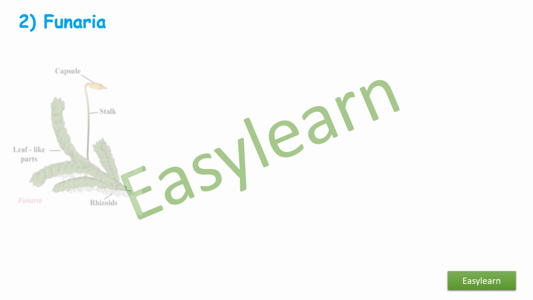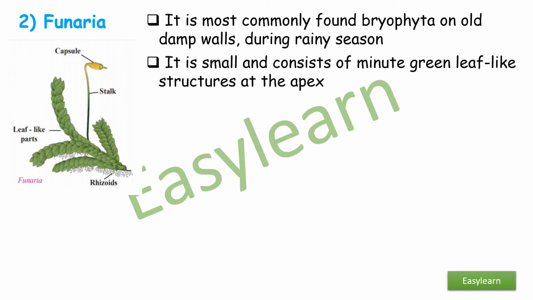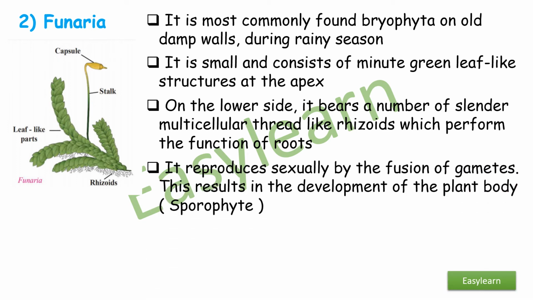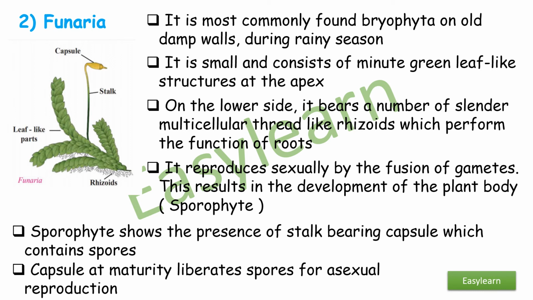Second, Funaria. It is the most commonly found bryophyte on old damp walls during rainy season. It is small and consists of minute green leaf-like scales at the apex. On the lower side, it bears a number of slender multicellular thread-like rhizoids which perform the function of roots. It reproduces sexually by the fusion of gametes. This results in the development of the plant body, that is sporophyte. Sporophyte shows the presence of stalk bearing capsule which contains spores. Capsules at maturity liberate the spores for asexual reproduction.